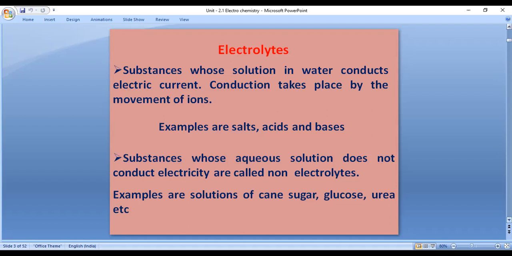Glucose, when dissolved in water, does not undergo dissociation, does not undergo ionization. That's why it does not allow the flow of the current, and that is not considered an electrolyte. In the same manner, cane sugar, and urea also.